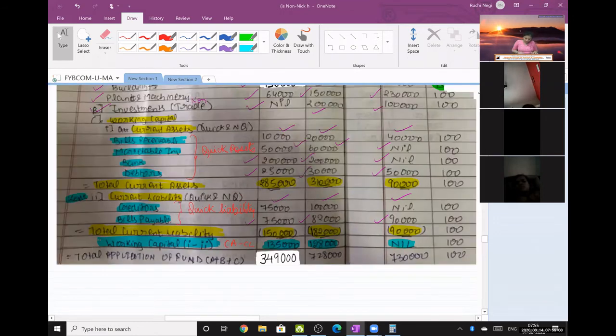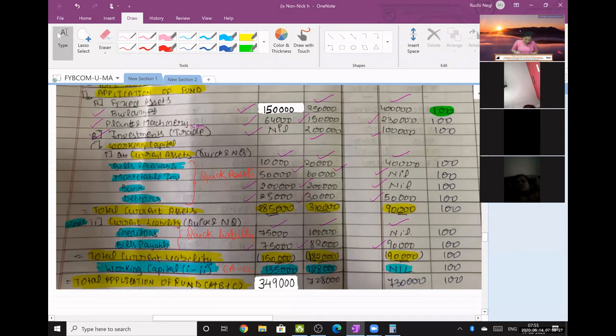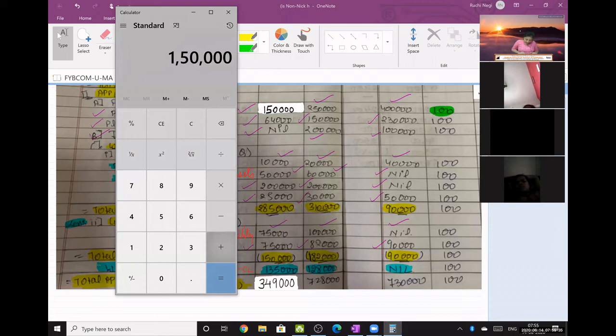ठीक है, अभी क्या मिलेगा आपको? 1 plus 2 plus 3. ऐड करो. Total of application of funds equals fixed assets plus long term investments plus working capital. Okay, fixed assets total करो. 1,50,000 plus 64,000.